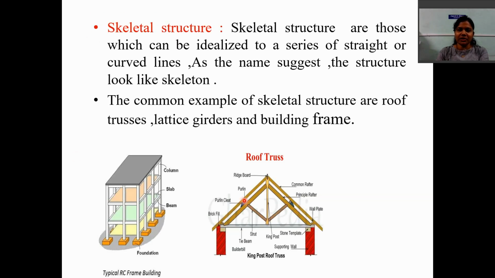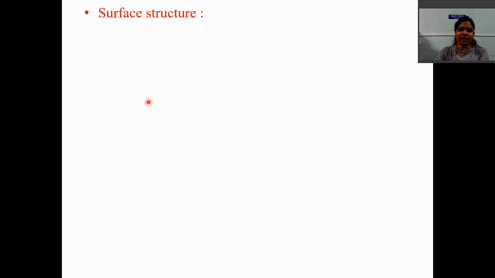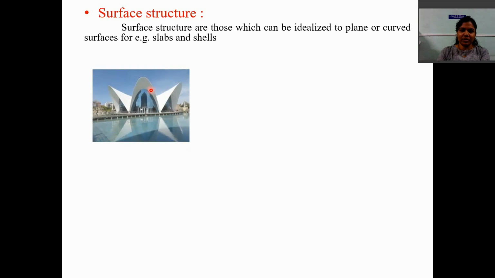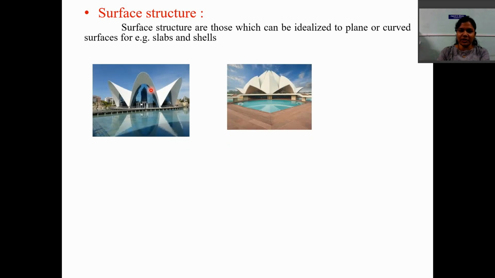Mainly skeletal structures we analyze in structural analysis, and surface structures and solid structures we analyze in advanced structural analysis. Let us discuss surface structure. Surface structures are those structures which can be idealized to a plane or curved surface, for example slabs and shells. So these are some famous shell structures which we analyze in advanced structural analysis.